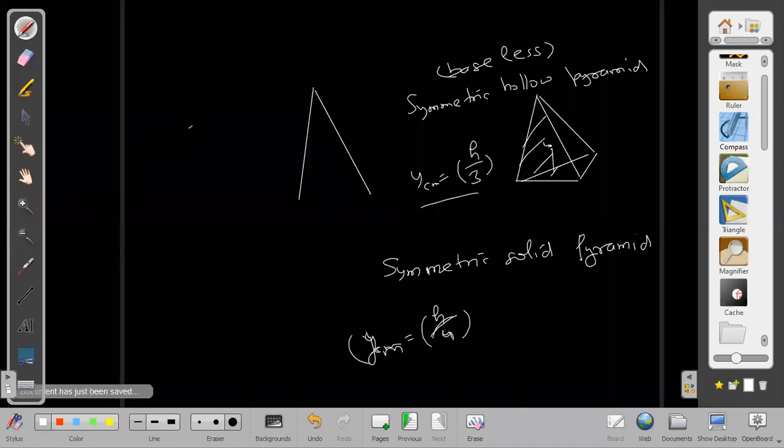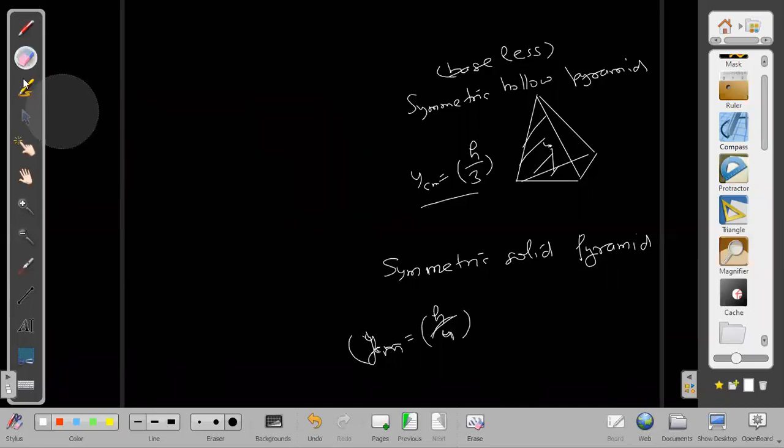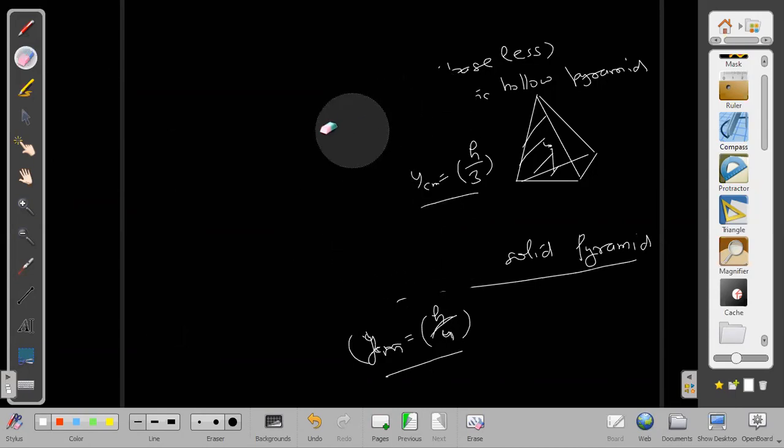Wait a second. I think somehow the condition of symmetry is also not required here. If it is unsymmetric, as long as I have some point here and some base it is forming, and I'm joining that, then every triangle will have its center of mass at the same height, h by 3. The plane will be parallel, so overall we will also get h by 3 along that axis. It doesn't even matter whether it is symmetric or not. For a solid pyramid, symmetry is again not required; it will be at a height of h by 4. For a solid pyramid, h by 4, and for a hollow pyramid, it is at a height of h by 3. These things we know.